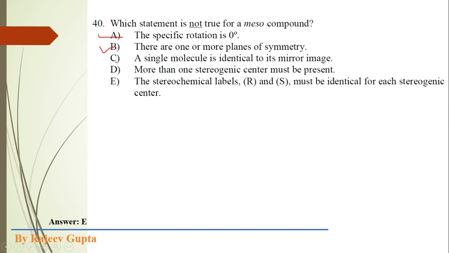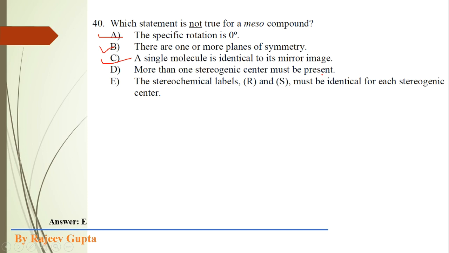Now option C, a single molecule is identical to its mirror image. Okay, this is also correct. A single molecule is identical to its mirror image, meaning if we see the mirror image of a meso compound, then that mirror image is superimposable on the original structure, meaning both will be identical, both will be the same compound.